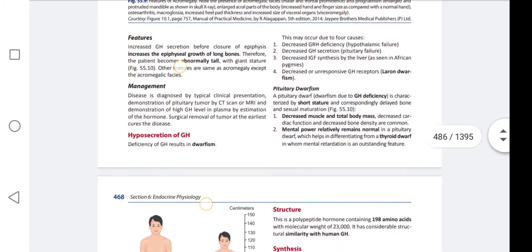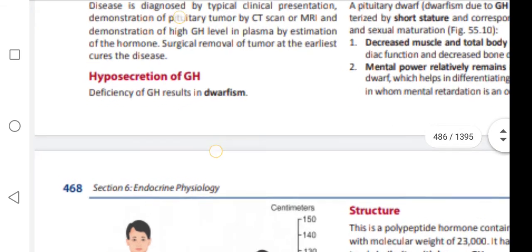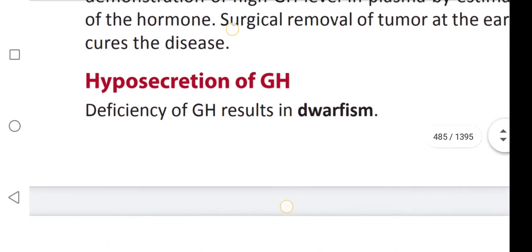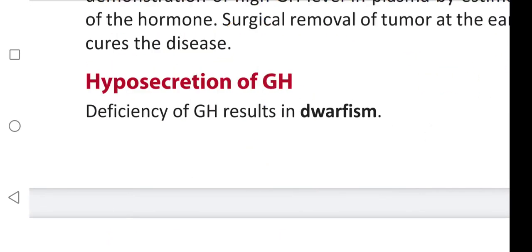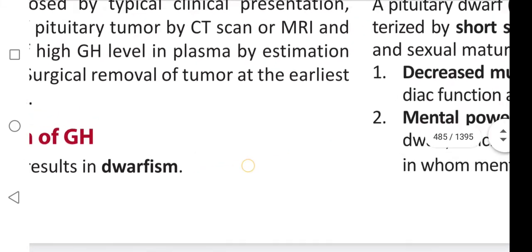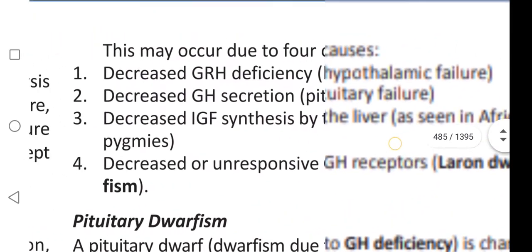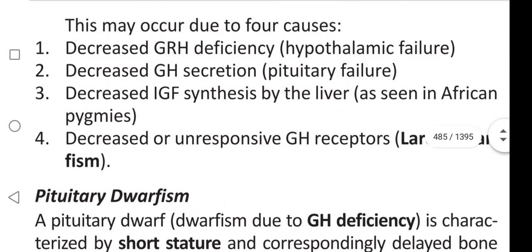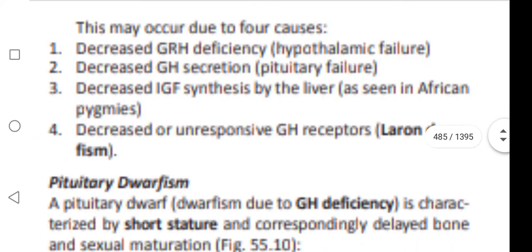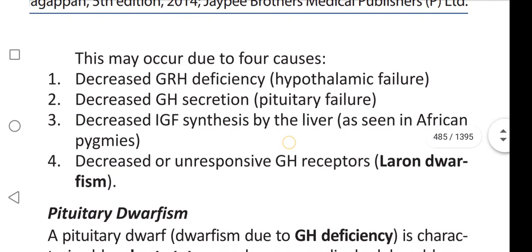Coming to hyposecretion of growth hormone. The deficiency of growth hormone results in dwarfism. It may occur due to hyposecretion of growth hormone, and the dwarfism may occur due to 4 causes.